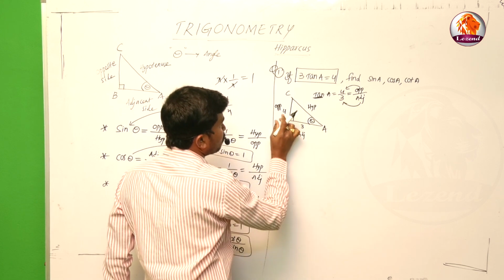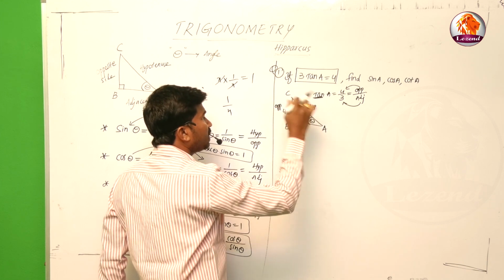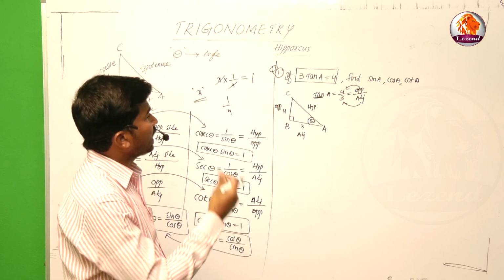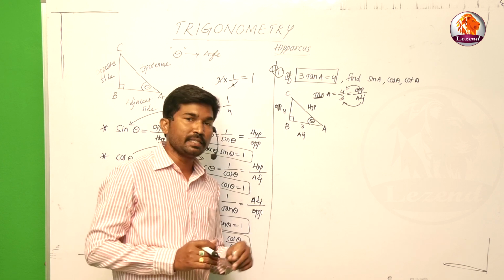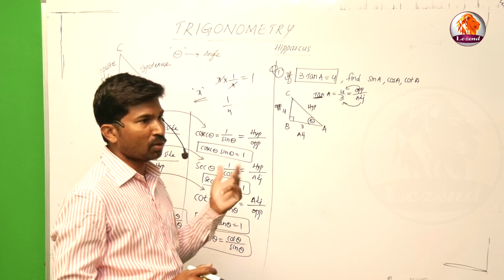Now we know 3 and 4: the length of AB and the length of BC. The length of AC is missing, that is, the hypotenuse is missing. We should calculate the value of AC using the Pythagoras theorem. If you know the Pythagoras triplets, we can apply them simply without calculation.